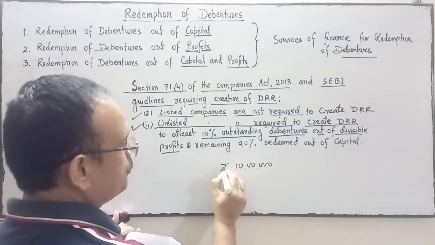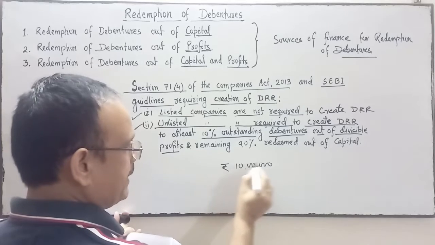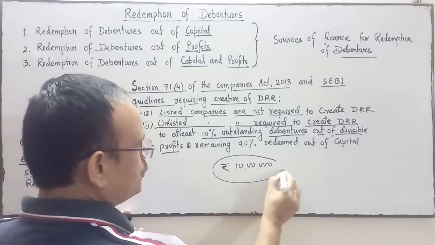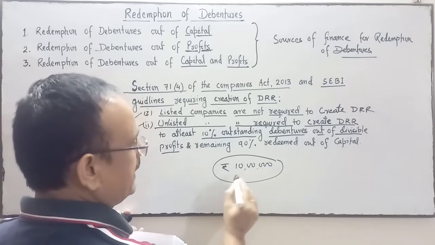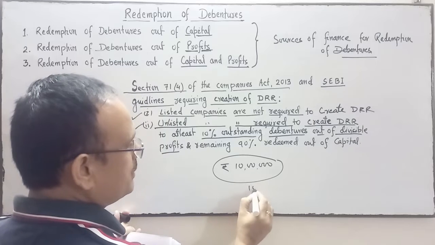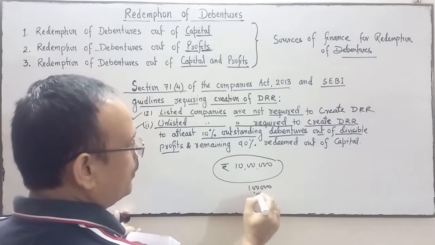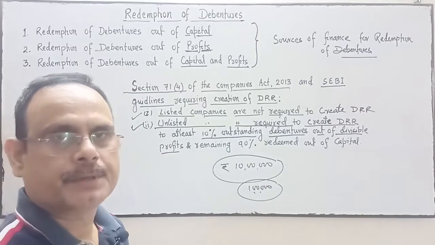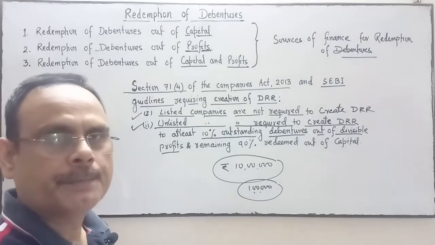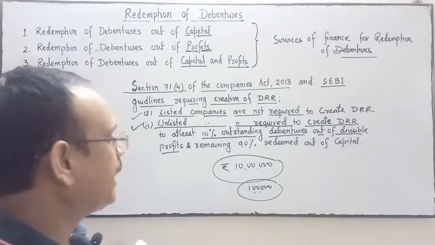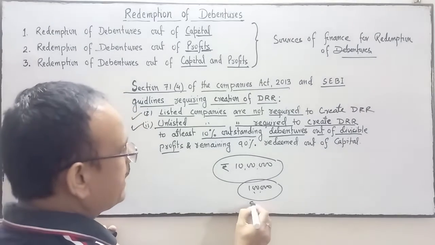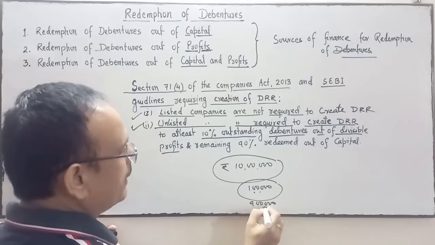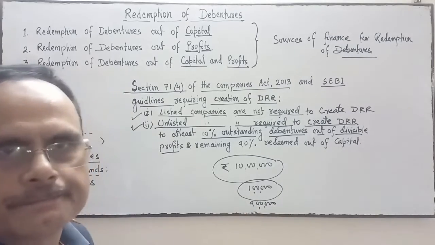Outstanding debenture is rupees 10 lakhs. This is the outstanding debentures. So at least 10% of this is how much? 1 lakh. For 1 lakh, the company will create DRR. At least 10%, the company has to create DRR, and for the remaining 9 lakhs, the company redeems it out of capital.